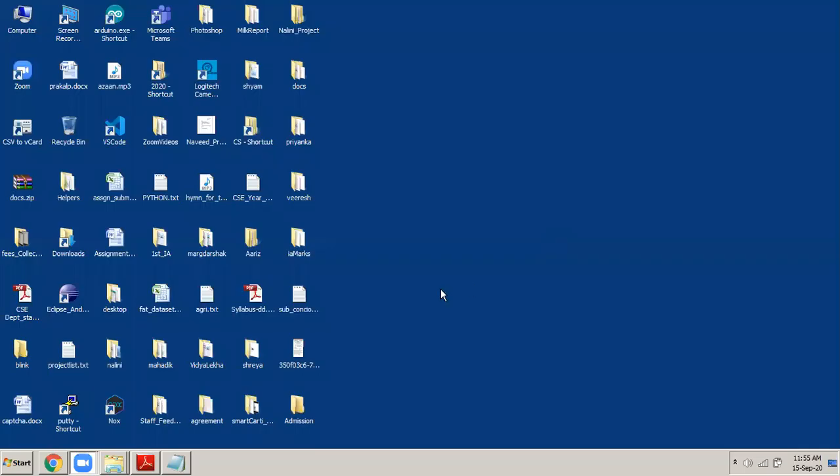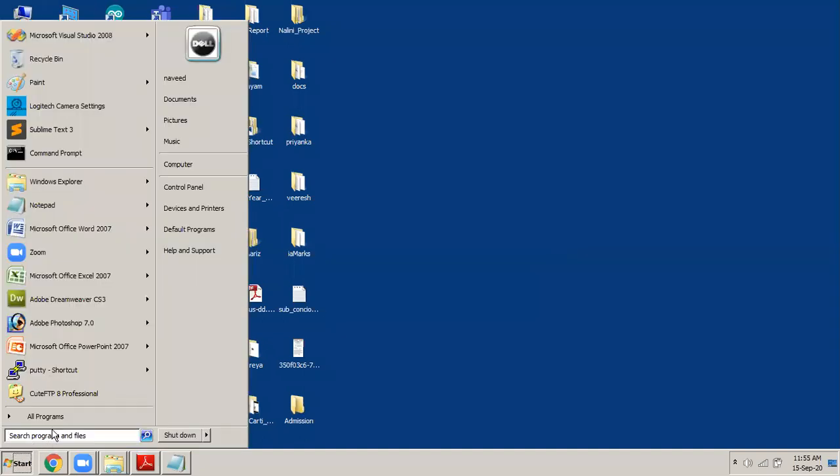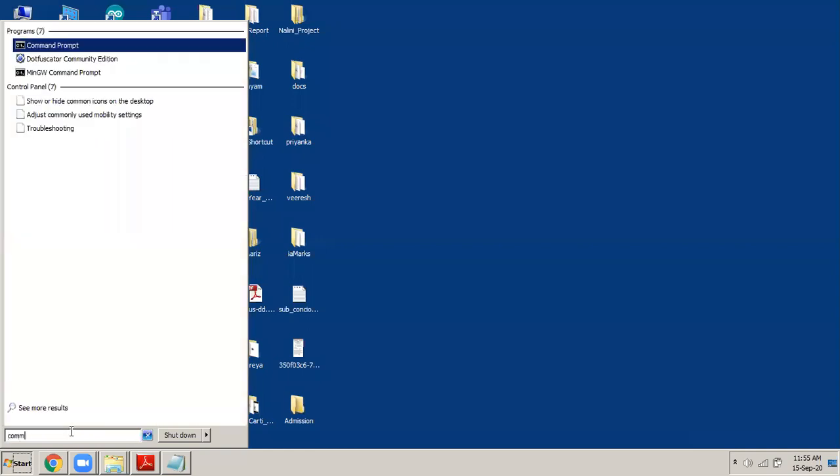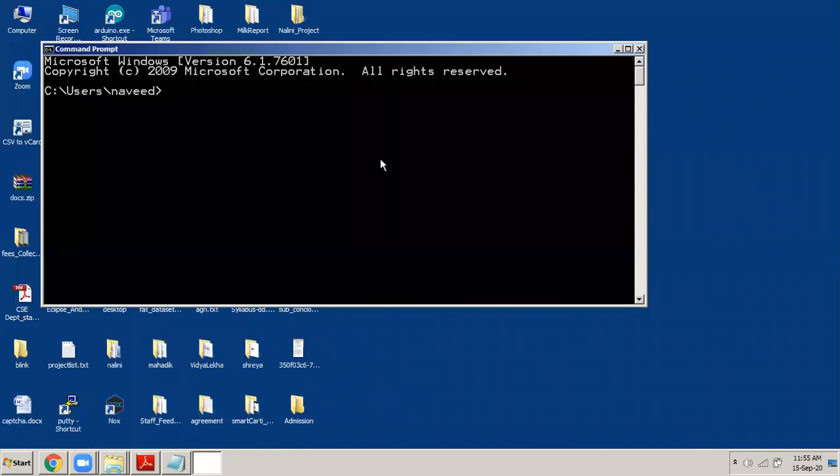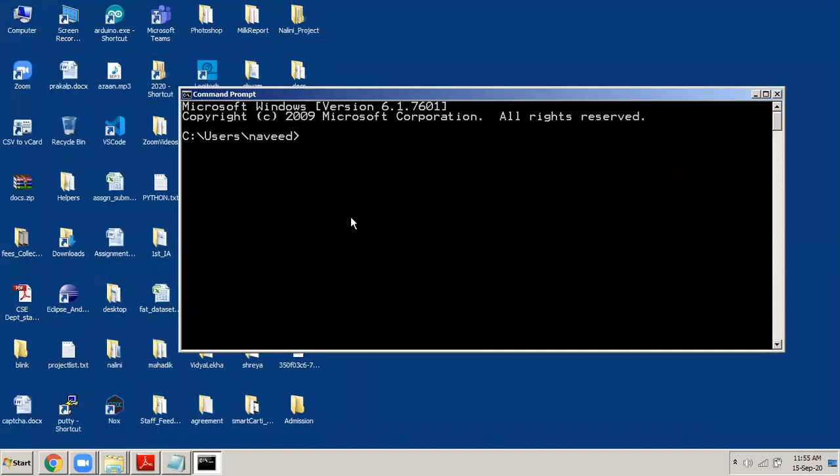So once I've saved it to the D drive, now I want to execute this program. So I go to command prompt. Here you can see that there is command prompt, or you can simply type "command" here, and then you will get this command prompt. Just click on that. You will see a black screen like this. The command prompt screen comes up.